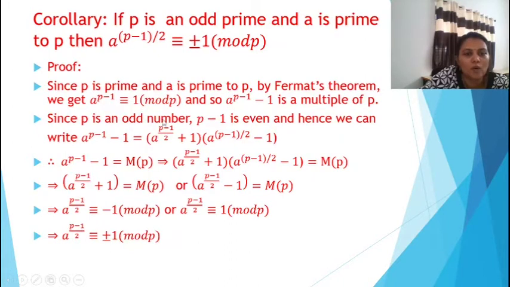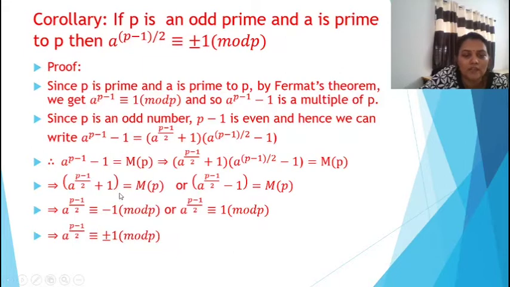Given that p is an odd number, p minus 1 is an even number, hence we can split that term using the formula a square minus b square is a plus b into a minus b. So a raised to p minus 1 minus 1 is a raised to p minus 1 by 2 plus 1 into a raised to p minus 1 by 2 minus 1. So we know, using Fermat's little theorem, that this product, a raised to p minus 1 by 2 plus 1 into a raised to p minus 1 by 2 minus 1, is a multiple of p.